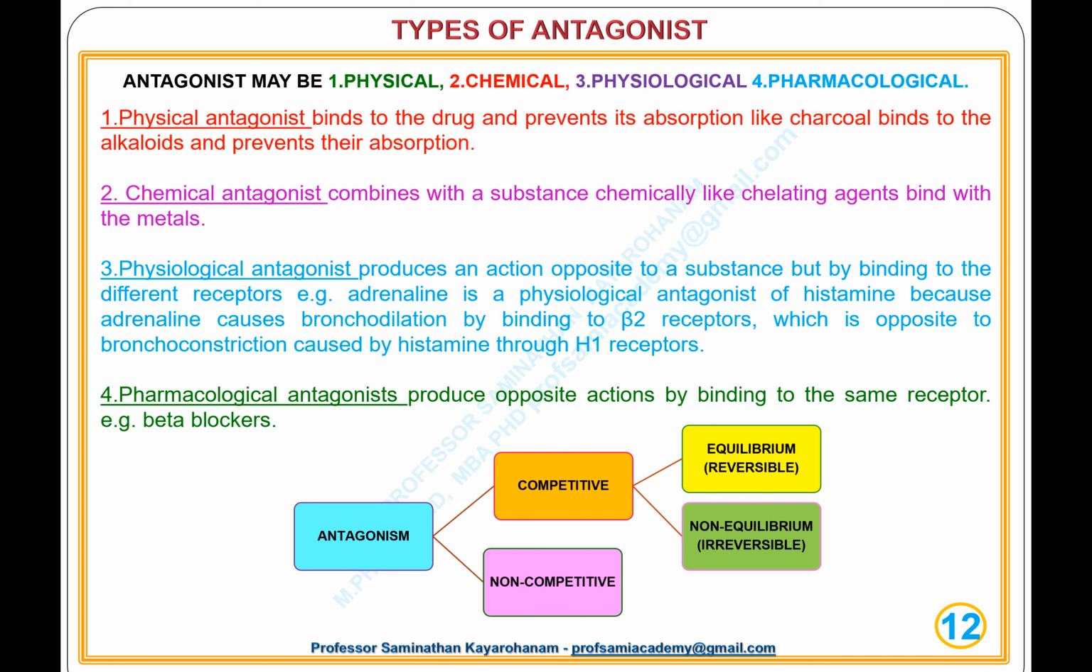For example, beta blockers. The pharmacological antagonist is further divided into competitive and non-competitive. The competitive is further divided into equilibrium, known as reversible, and non-equilibrium, known as irreversible. A reversible antagonist binds non-covalently to the receptor and therefore can be washed out. An irreversible antagonist binds covalently to the receptor and cannot be displaced by either competing ligands or washing.